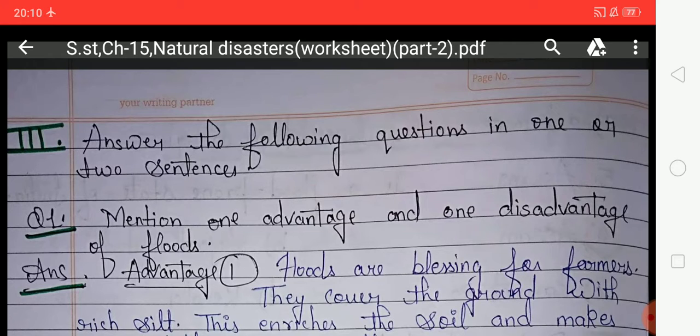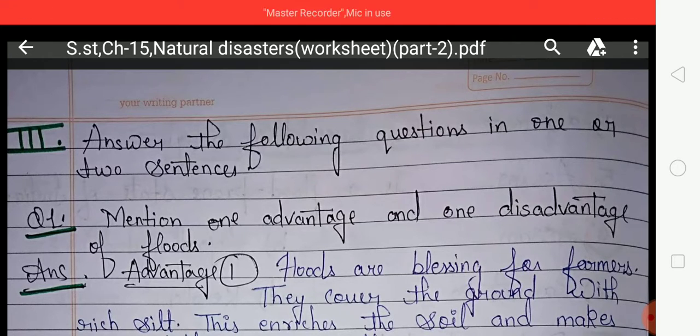the chapter number 15, natural disaster, and we will know what a natural disaster is. Natural disasters are devastating events caused by natural forces of the earth. They cause widespread damage to life, property, and land. Earthquakes, floods, cyclones, and tsunamis are all natural disasters. However, some disasters like flood and drought can also be human made.